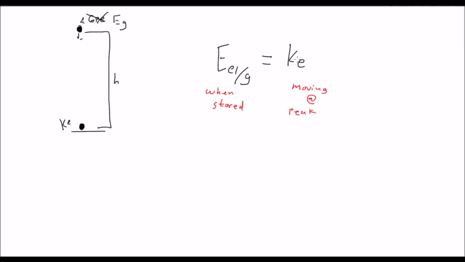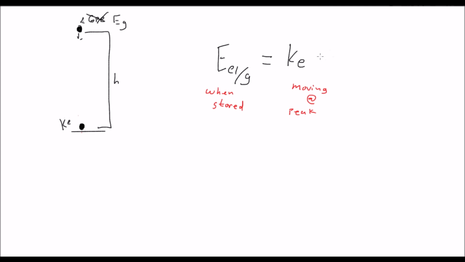So is this statement true? When the energy is completely stored, the energy stored as elastic or gravitational potential energy, is that going to be equal to the amount of kinetic energy of an object moving at its peak? And the answer is yes. Because in this situation, is there anything to take energy away? There isn't. There's nothing pulling energy away. We'll say there's no air resistance, or air resistance is negligible. There's no impact here, so we don't have any thermal energy. There's no sound here, despite what you hear in cartoons. There's no whistling sound as an object falls. So all of the elastic energy and gravitational energy will be transformed into kinetic energy.